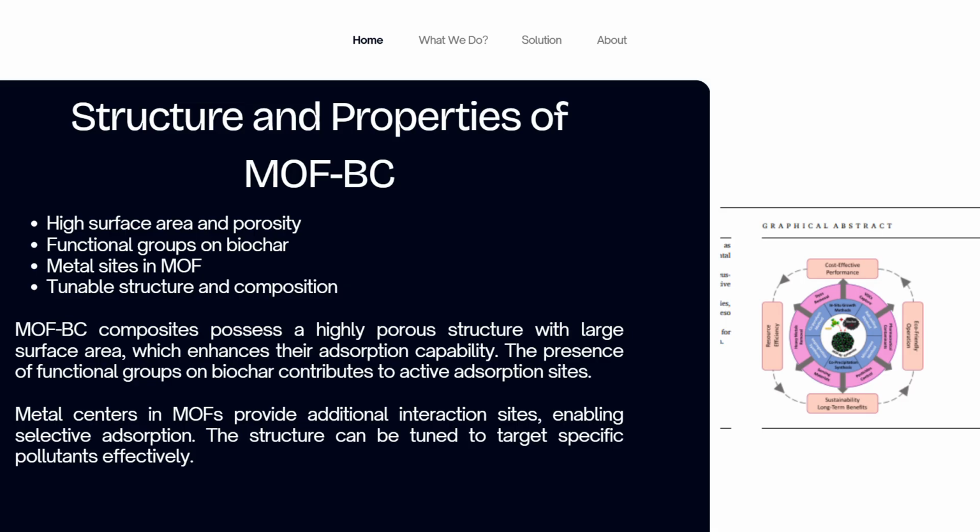The MOF BC composite possesses a highly porous structure with a large surface area, which enhances its adsorption capability. The presence of the functional groups on biochar contributes to active adsorption sites. The metal center in MOF provides additional interaction sites, enabling selective adsorption. The structure can be tuned to target specific pollutants effectively.